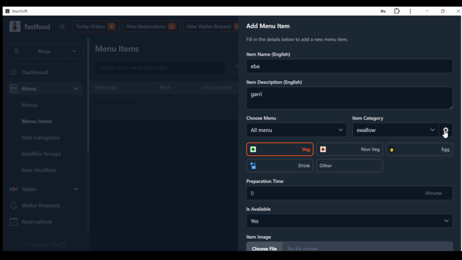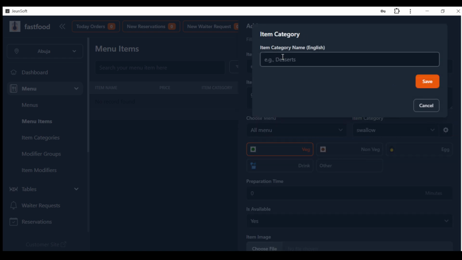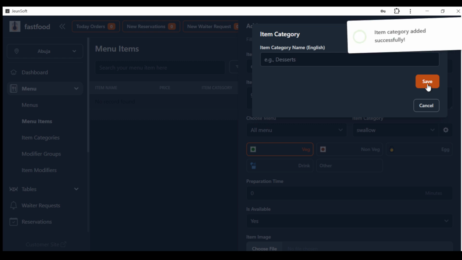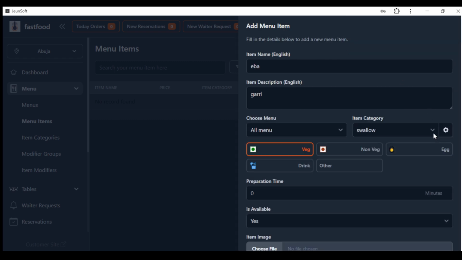When you click on this button, you can actually create more categories. For example, you can add rice as a new category, then you save. So rice has been created. Now when you click on this drop down, you will see we have swallow and rice. So even though you don't create the item category beforehand, you can always create it here, which is totally fine.